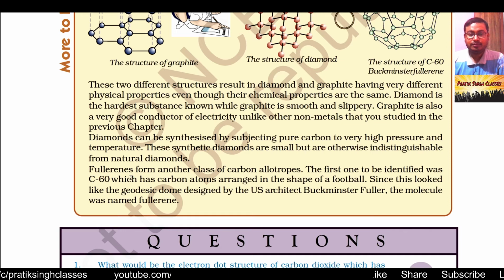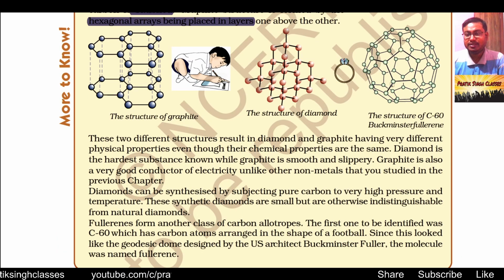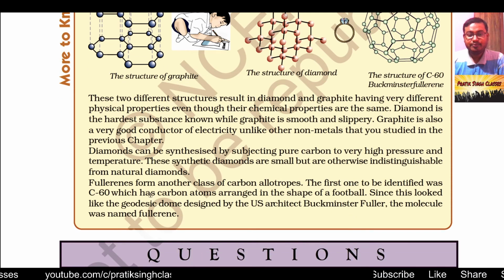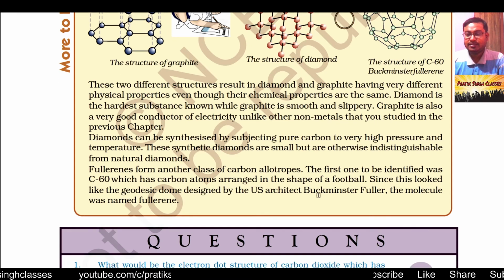Fullerenes, as given in this figure. C60 fullerenes are another form of carbon. The first one to be identified was C60, which has carbon atoms arranged in the shape of a football. Since this looked like the geodesic dome designed by the US architect Buckminster Fuller, the molecule was named fullerene.